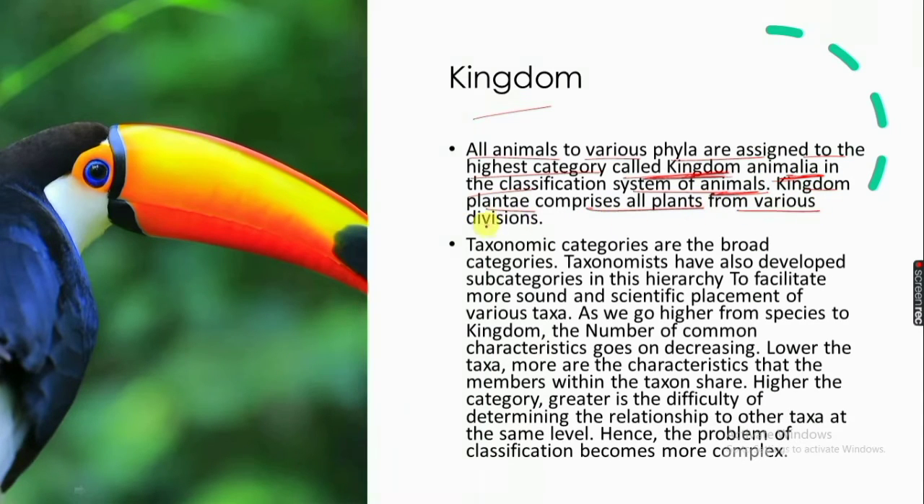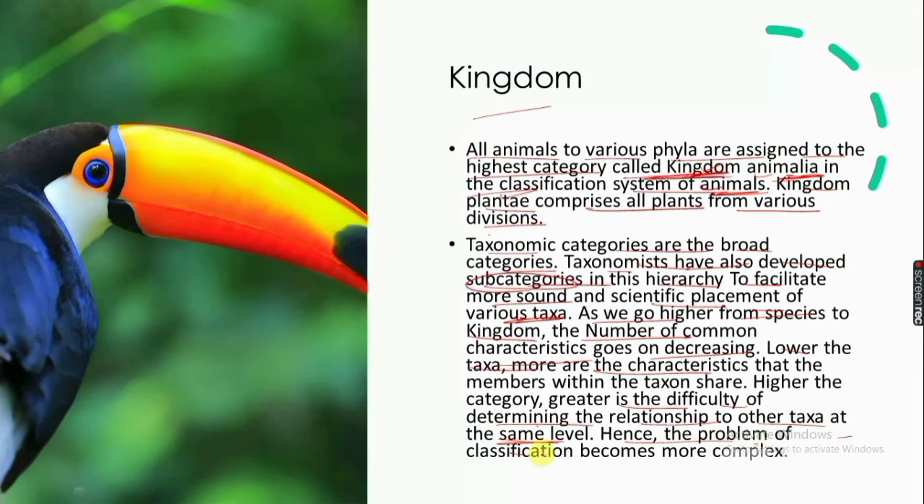Taxonomic categories are the broad categories. Taxonomists have also developed subcategories in this hierarchy to facilitate more sound and scientific placement of various taxa. As we go higher from species to kingdom, the number of common characteristics keeps decreasing. Lower the taxa, more the characteristics; higher the taxa, greater is the difficulty of determining the relationship to other taxa at the same level. Hence, the problem of classification becomes more complex. Here, let's see some organisms with their taxonomic categories.